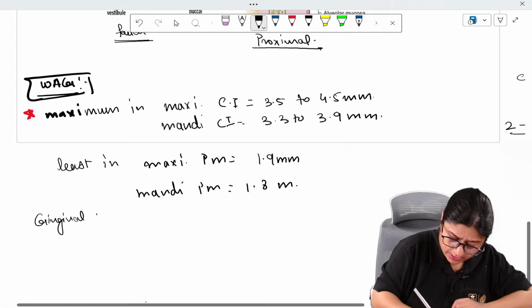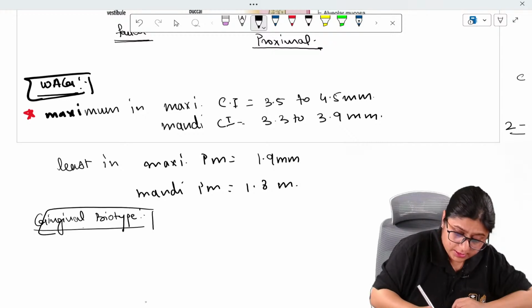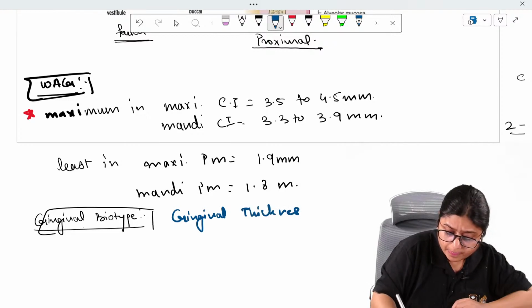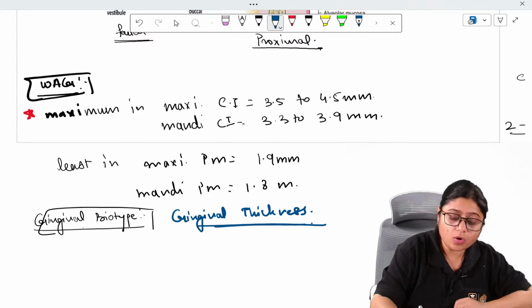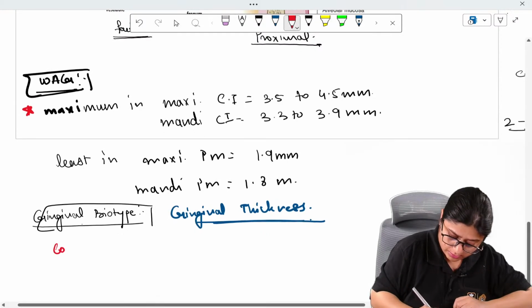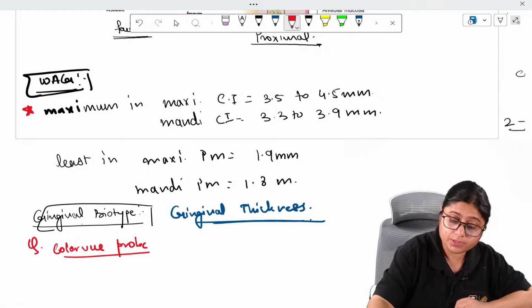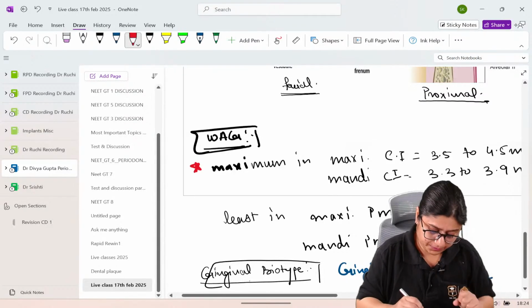Gingival biotype is gingival thickness, and it is measured with an instrument which is called a color view probe. This question has been asked in your MCQs. And what is a color view probe? This also I'll tell you.